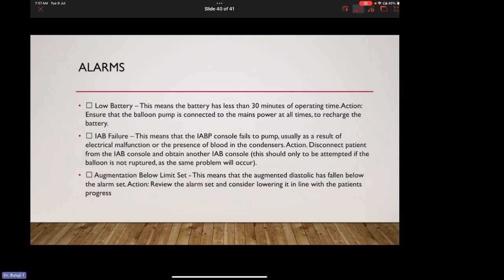Augmentation below set limit. This means that the augmented diastolic has fallen below the alarm set. We should review the alarm set and consider lowering it in line with the patient's progress.